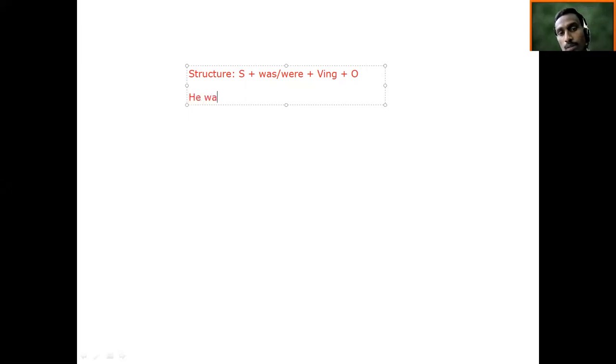Okay. He was reading. Instead of saying a book, we'll take books here. Not a book, but we'll take books. Okay. So this sentence is affirmative. Now we want to make it negative. So tell me. He was not reading books. Okay.